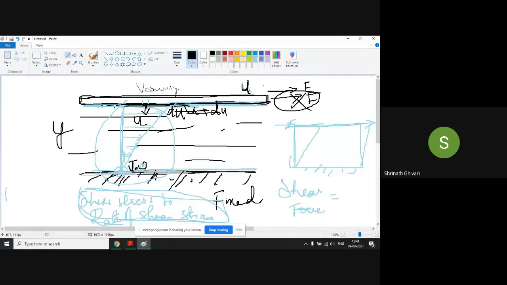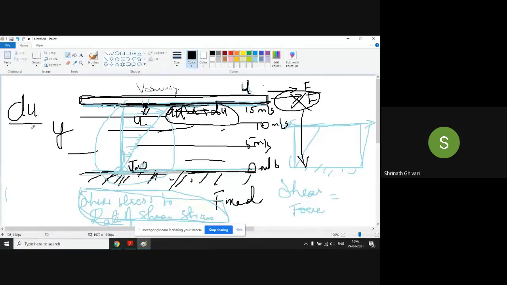So there is a change in velocity. Look here, imagine the first layer has 15 meters per second, the second layer has 10 meters per second, the third layer has 5 meters per second, and at the last we get 0 meters per second. So the velocity is going on decreasing from the top layer to the bottom layer. This is nothing but change in velocity,